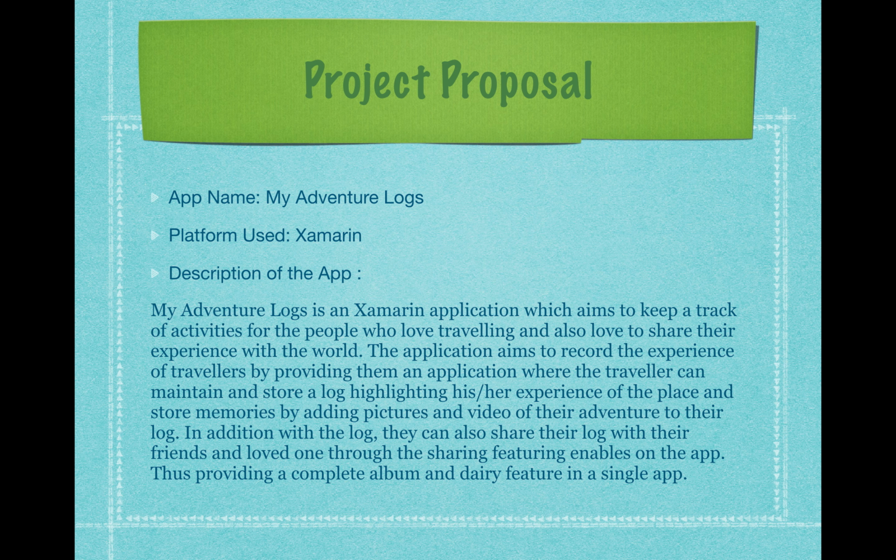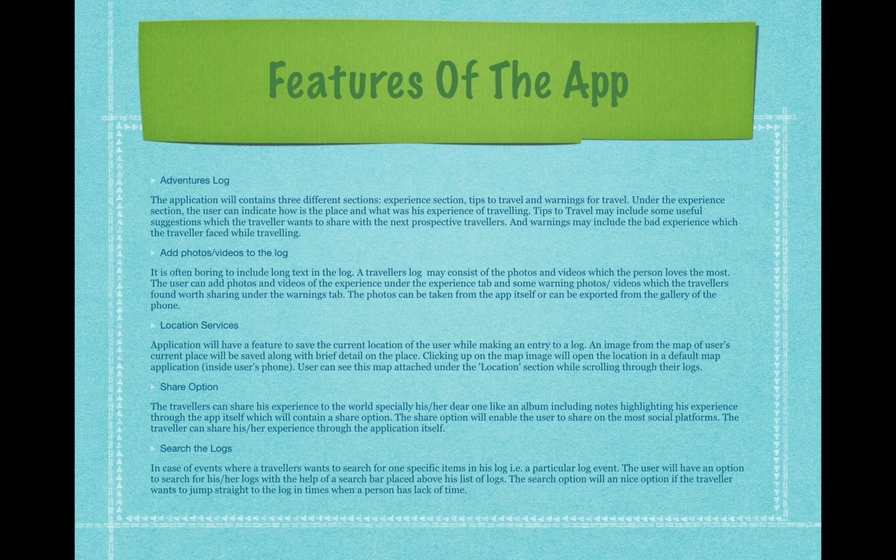Moving on to the major features of the app. There are a total of 5 features of the app: adventure log, add photos or videos to the log, location services, share option, and search the log. Adventure log: this application will contain 3 different sections: experience section, tips to travel, and warnings for the travel. Under the experience section, the user can indicate how their overall experience of the place went, whether the place is good or bad. Tips, if the traveler wants to convey some messages or give some advice and suggestion to the prospective travelers, and warning about what they did not find good and bad.